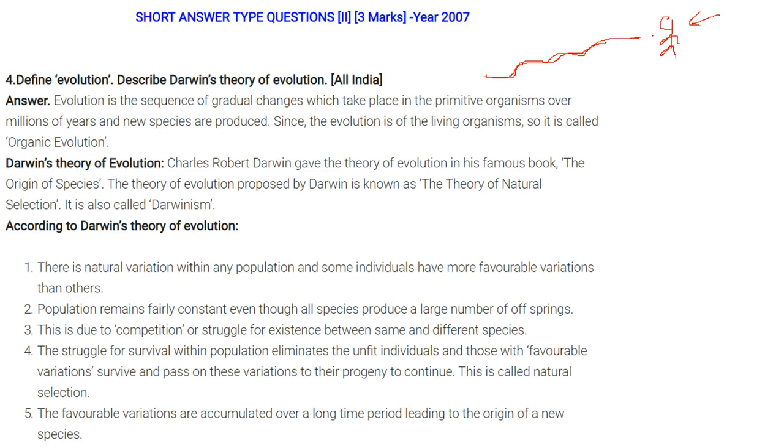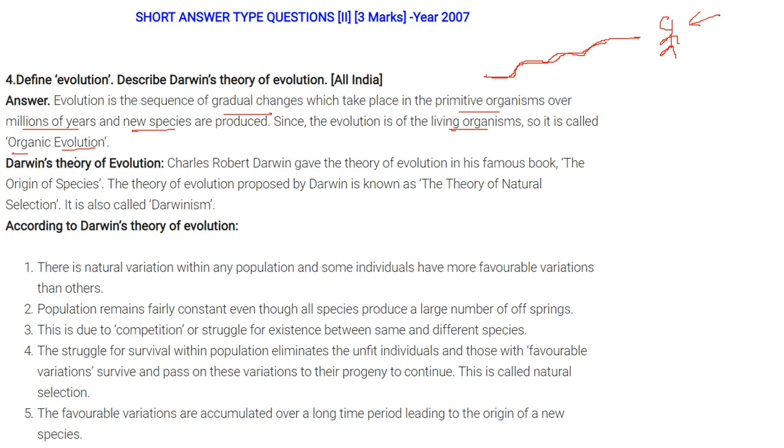This is evolution. Evolution is the sequence of gradual changes which take place in primitive organisms over millions of years. Please understand, it takes millions of years for new species to be produced. Since this is the evolution of living organisms, we call it organic evolution.